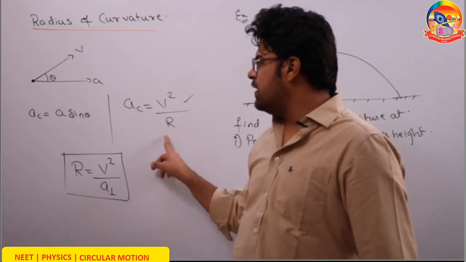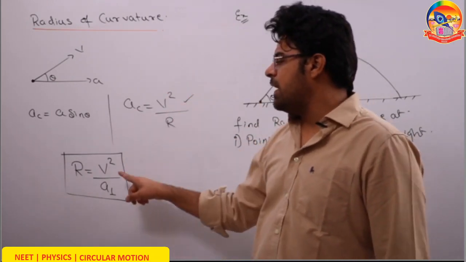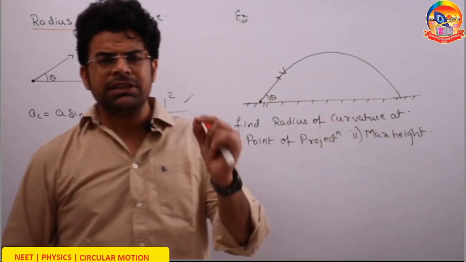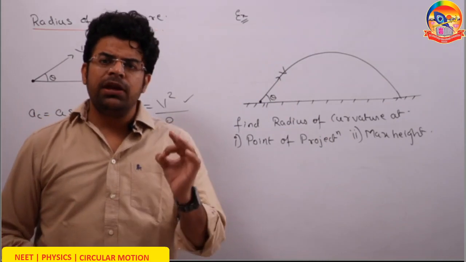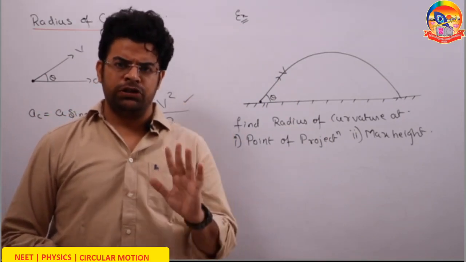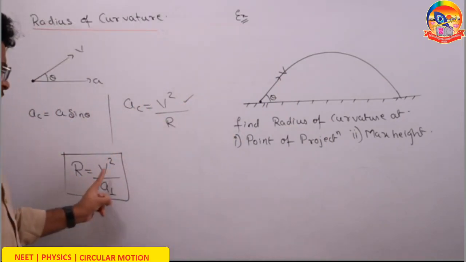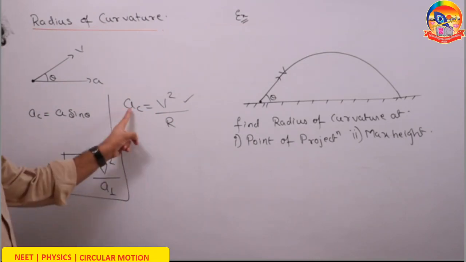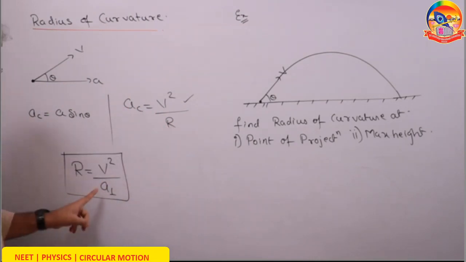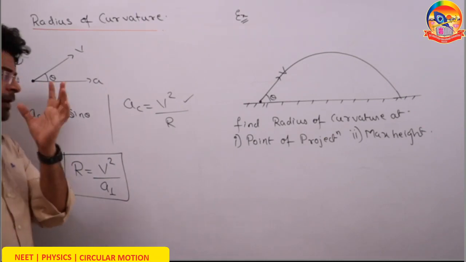We define the radius of curvature as v squared by a perpendicular. What is a perpendicular? The component of acceleration perpendicular to velocity. So the radius of curvature is v squared by a perpendicular, where a perpendicular is the component of acceleration perpendicular to velocity.